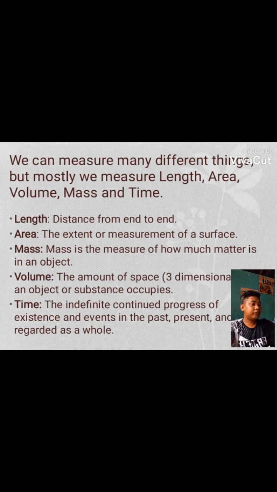Length: distance from end to end. Area: the extent of measurement of a surface. Mass is the measure of how much matter is in an object. Volume: the amount of space, three-dimensional, that an object or substance occupies. Time: the indefinite continued progress of existence and events in the past, present, and future regarded as a whole.